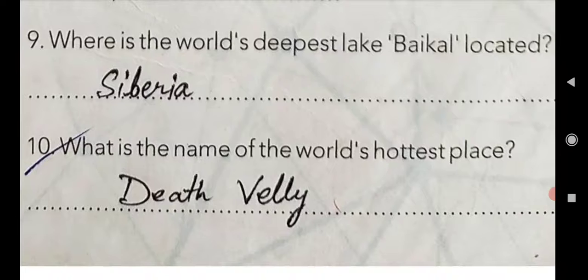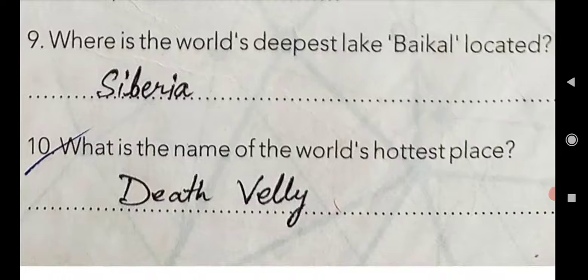Spelling is S-I-B-E-R-I-A, Siberia. Yes, in Siberia, the world's deepest lake Baikal is located. Got it?